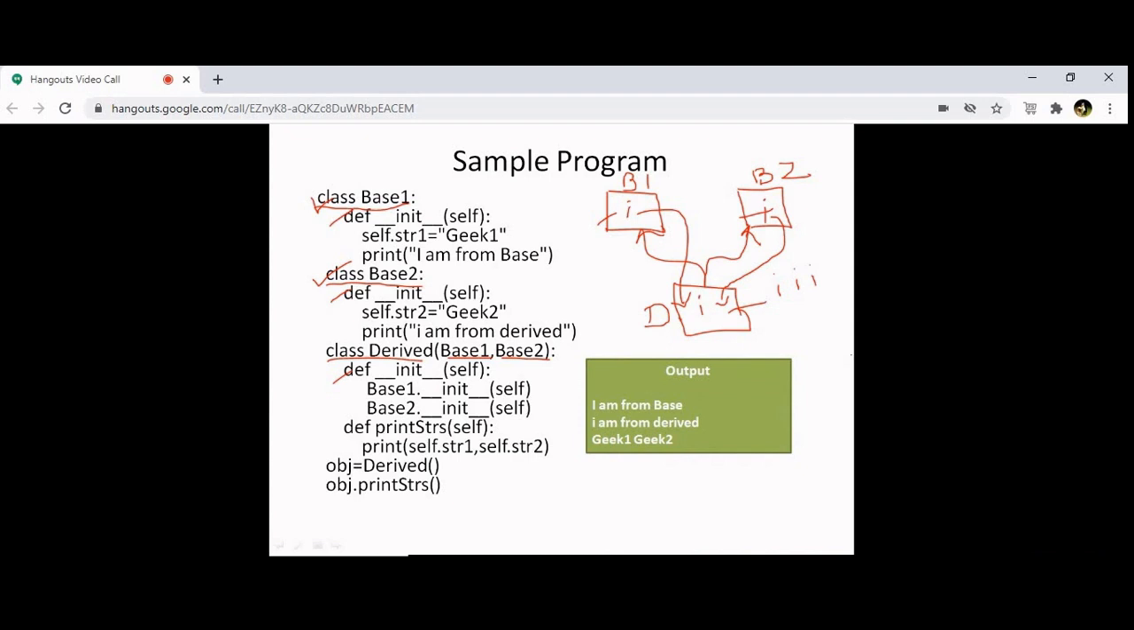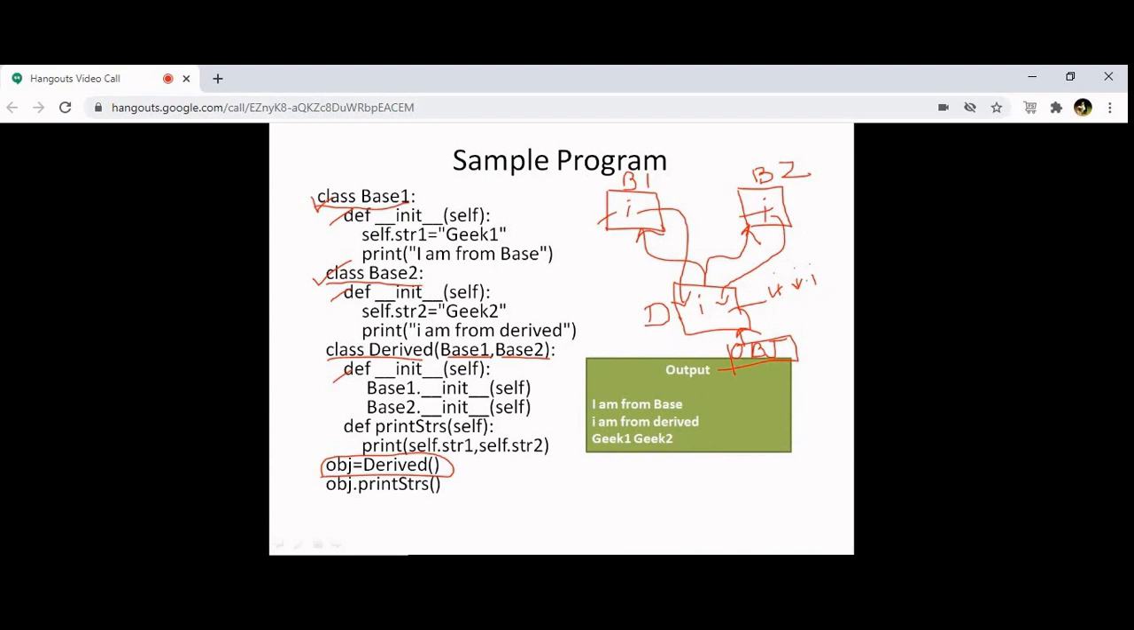Yes, sir. Okay. Now, you are creating an object of the derived class. Now, using the statement obj is equal to derived, what are you trying to do? You are creating the object of the derived class. The name of the object is obj. So this obj is now the object of the derived class. So we know that whenever an object is created, a constructor is called. Now there are three constructors here. This constructor was from base 1, this constructor was from base 2, and this constructor was the derived class constructor only.